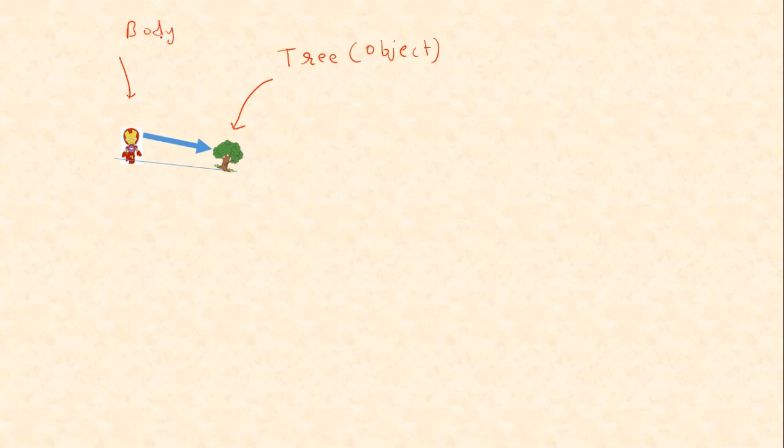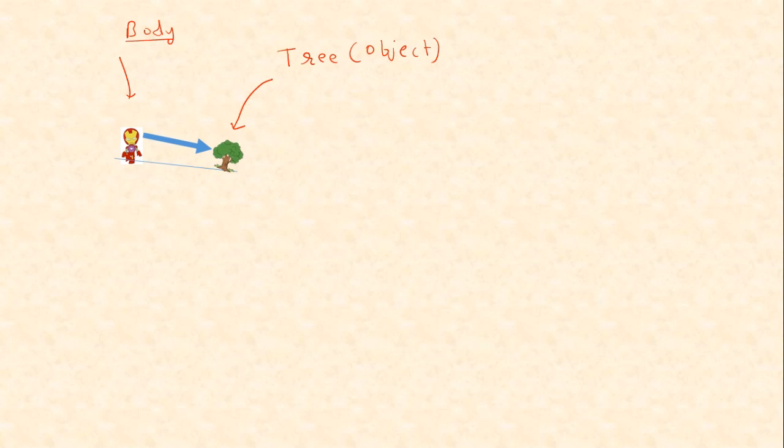Normally if we see a tree, the tree doesn't move from one position to another. Yes, it does oscillatory motion, and it moves its leaves and branches, but we cannot consider this to be a motion in terms of physics. So if an object changes its position with respect to the other body, then it is said to be in motion. In this case the tree will remain stationary with respect to the body.